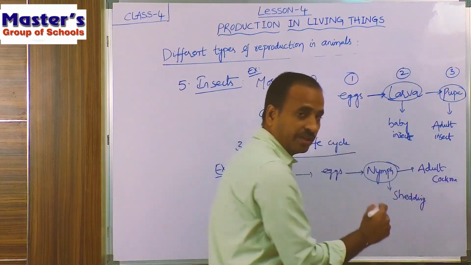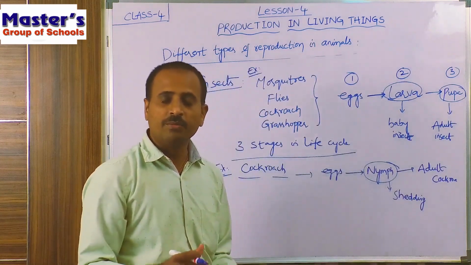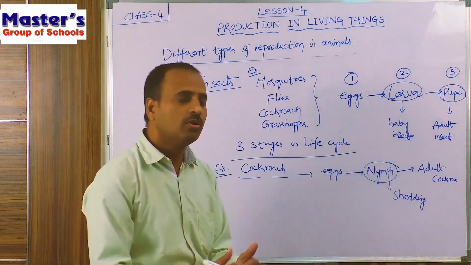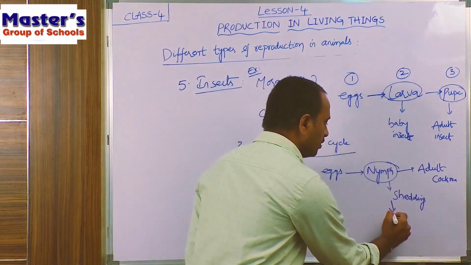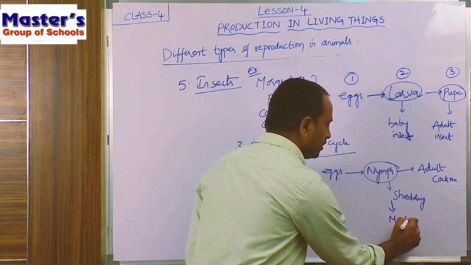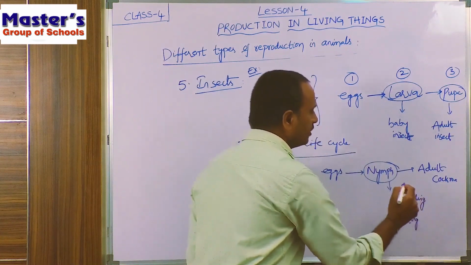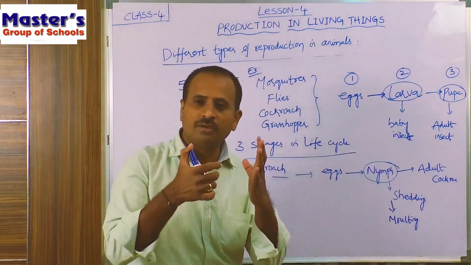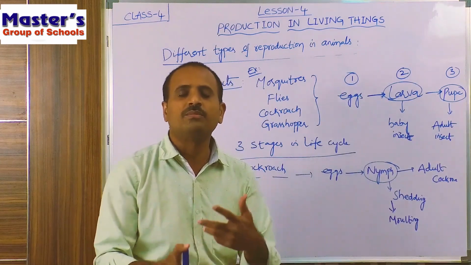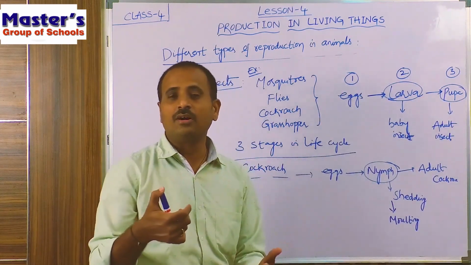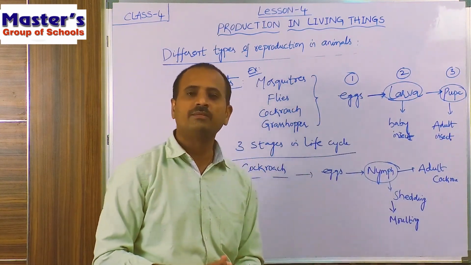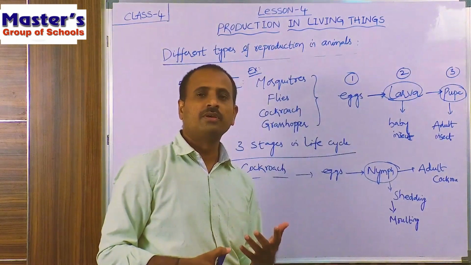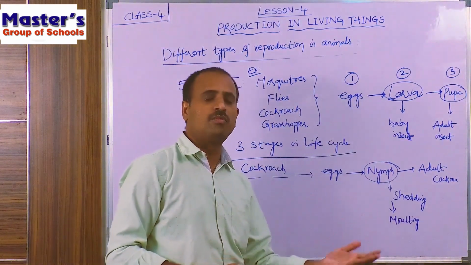And this shedding of older skin from its body is called molting. So children, what is molting? Molting means the nymph of a cockroach leaves its older skin, shedding out its older skin from its body. That shedding out of skin from its body is called molting.